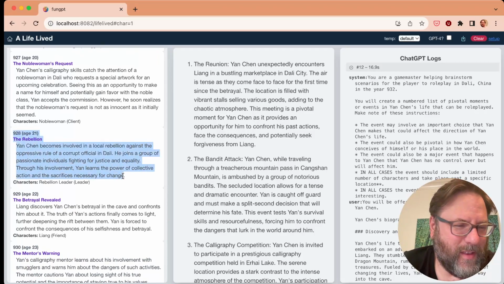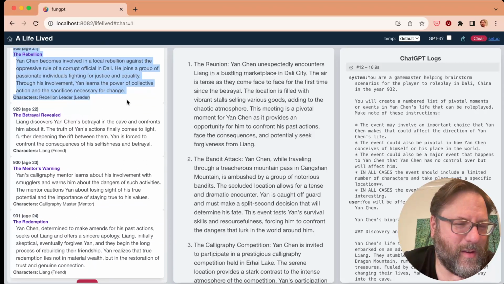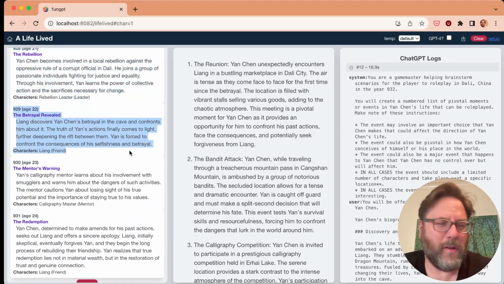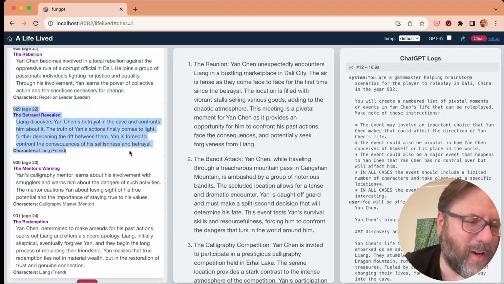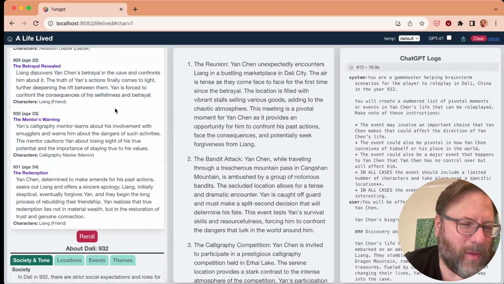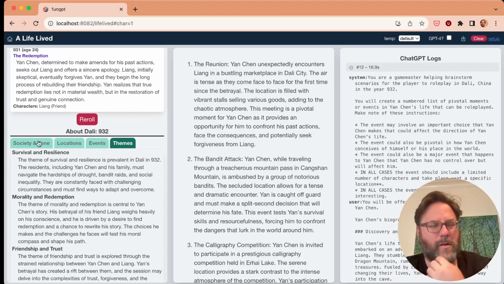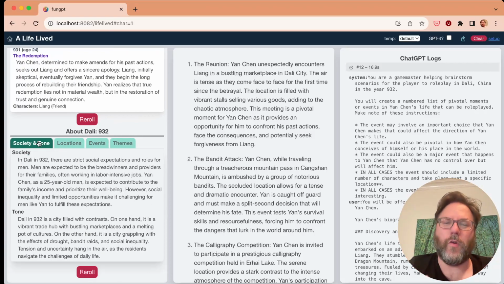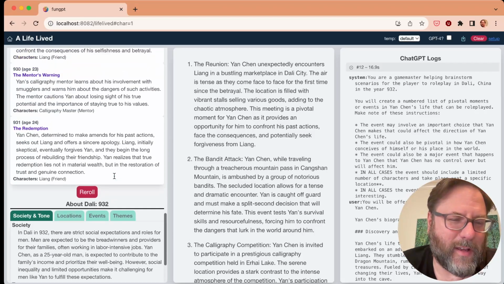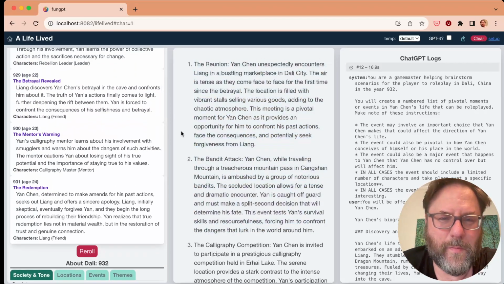Now there's rebellion. I don't know why it takes 4 years for Liang to figure out that I betrayed him. I guess I did join the smugglers, and then finally I come back with Liang, and here's a new kind of thing. It probably hasn't changed much, but the idea, especially in modern times when society is changing over the course of a life, is to have new social expectations as things go through.